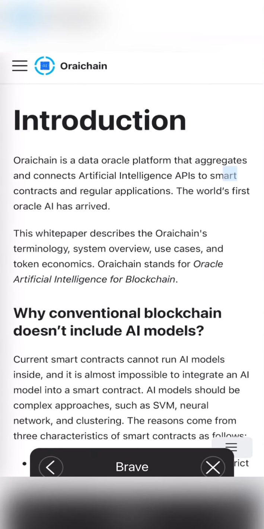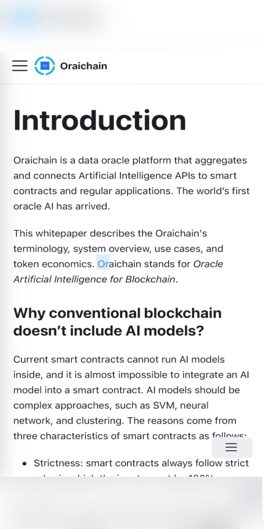Docs. Why conventional blockchain doesn't include AI models? Current smart contracts cannot run AI models inside, and it is almost impossible to integrate an AI model into a smart contract. AI models should be complex approaches, such as SVM, neural network, and clustering. The reasons come from three characteristics of smart contracts as follows.